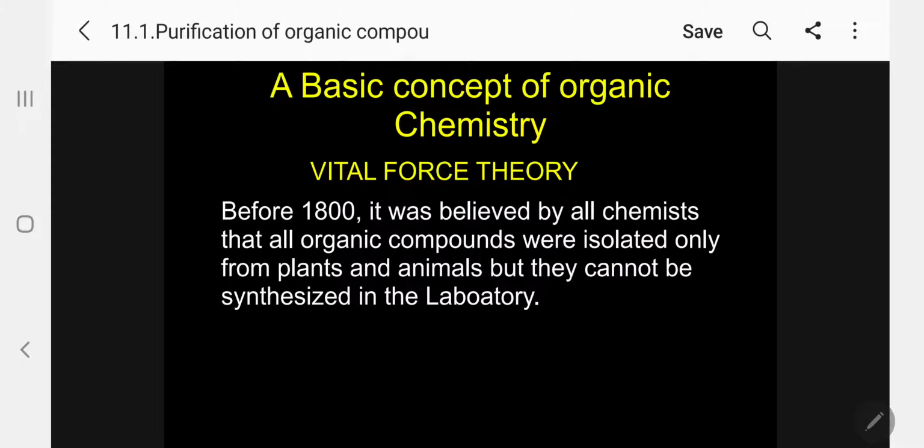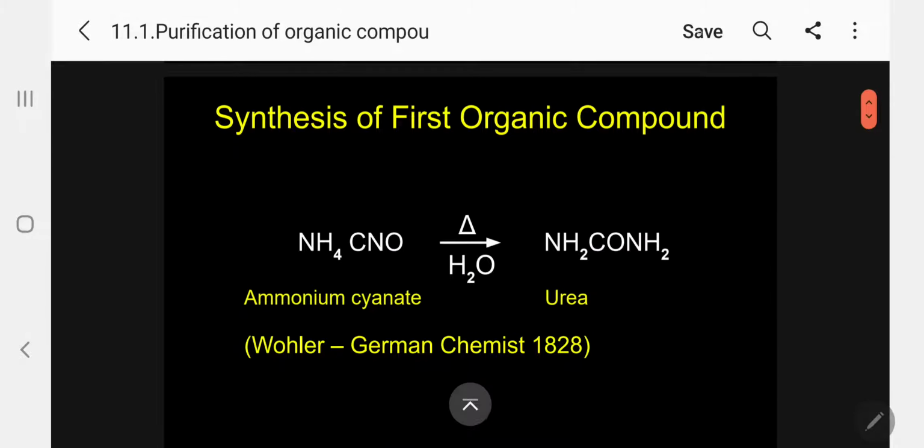But unfortunately, after the 18th century, that is in 1828, a German scientist, Wöhler, accidentally synthesized an organic compound in the laboratory by heating ammonium cyanate. So he got an organic compound, urea.